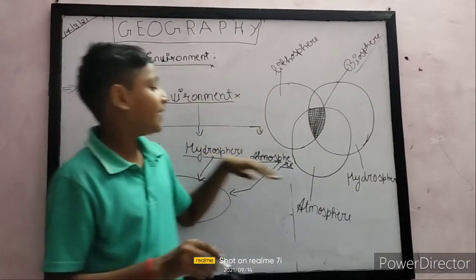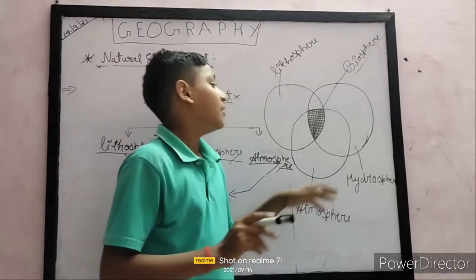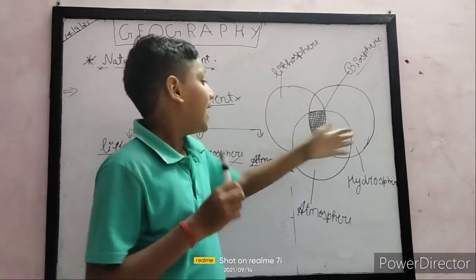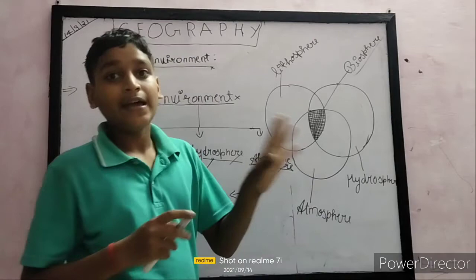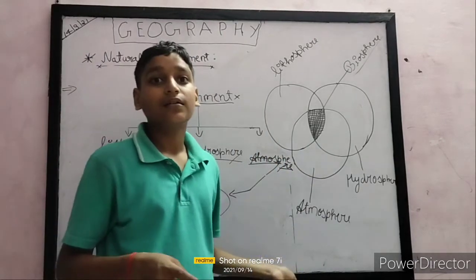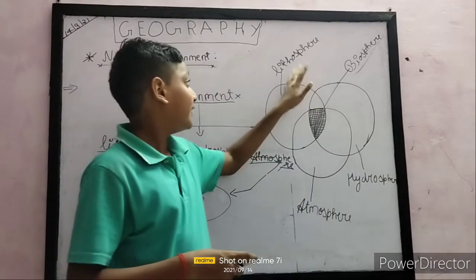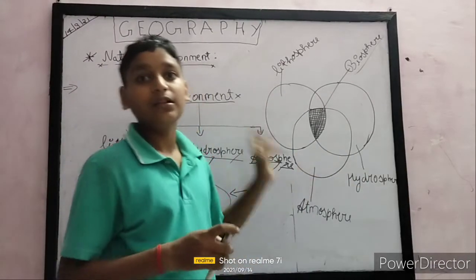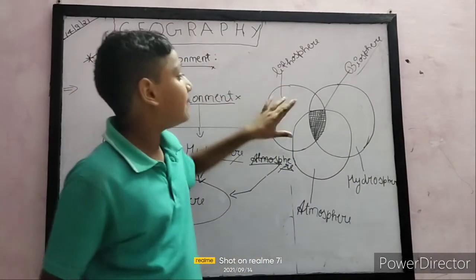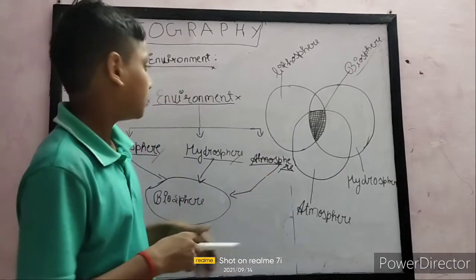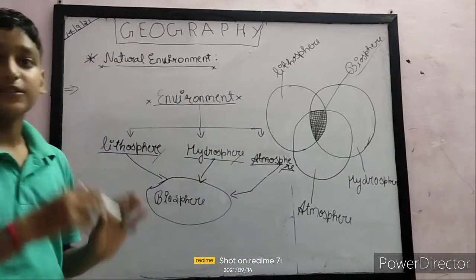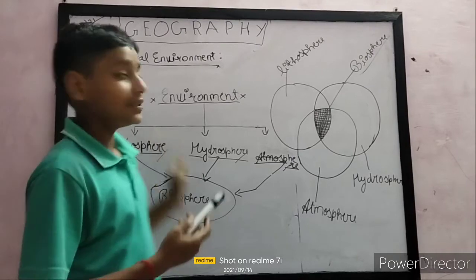If there is only lithosphere and atmosphere, life can't exist. We need water. If there is only hydrosphere and atmosphere, we have air and water, but where will we stand? We can't live without land and trees. So the biosphere is the most important. I hope you have understood this whole topic.